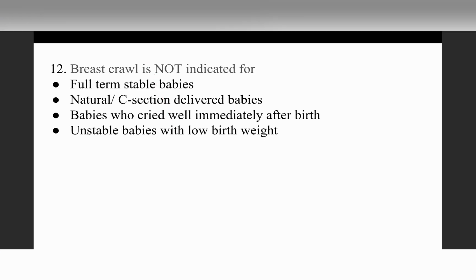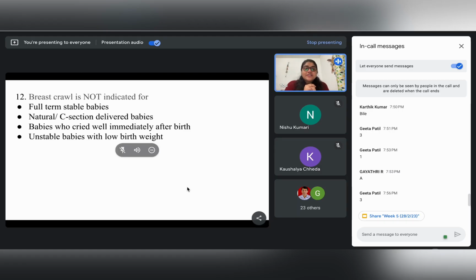Okay, so we go on to our next question. Breast crawl is not indicated for. So what is the answer? Large, unstable baby, unstable with low birth weight. Right, so the answer to this question is unstable babies with low birth weight.